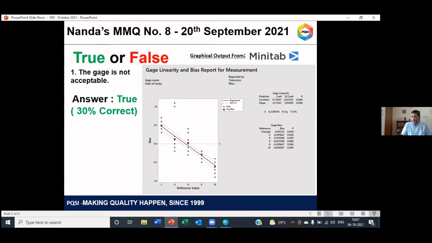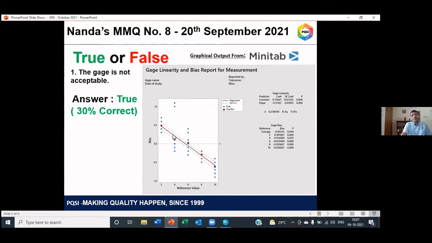Because as per the AIAG MSA manual, the 4th edition manual, for a gauge to be acceptable after a linearity study, the first rule says the bias 0 line and the bias average line should be within the control limits. So if you look at this output from Minitab, the bias 0 line is here, and the bias average line, which is the regression line, the red line, is almost flat.